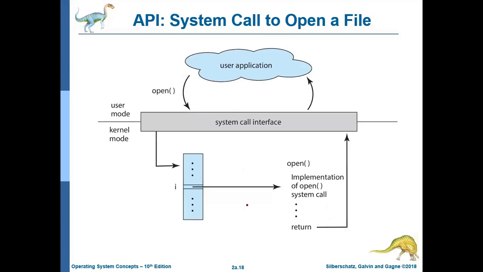Suppose you want to open a particular file. How will your system do this? You have some user application, then you directly pass a command to open a particular file. Then you are using this open in user mode. We are talking about the user application. Then some system call interface will be there which will give the number for that particular open command. Then, according to that number, it will check which particular system call you have.